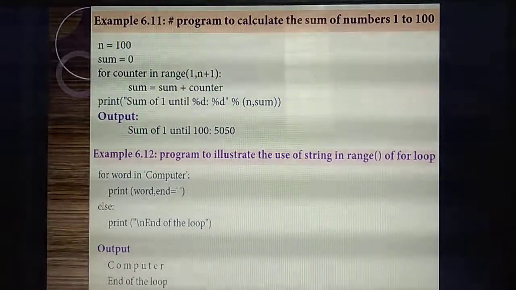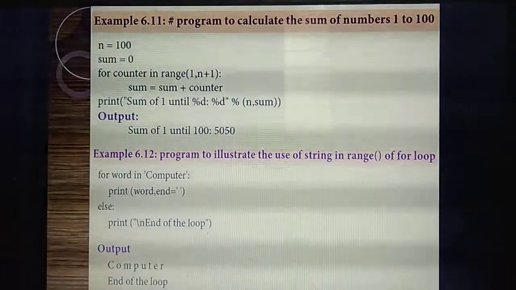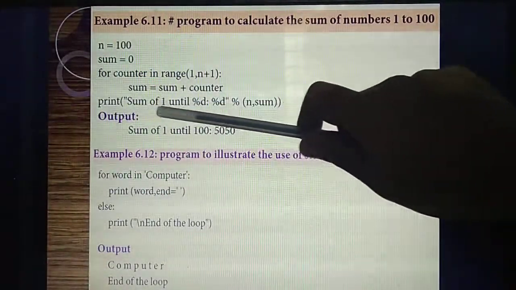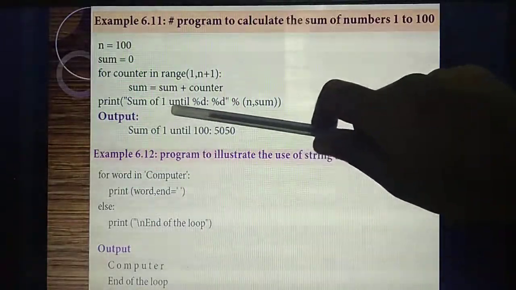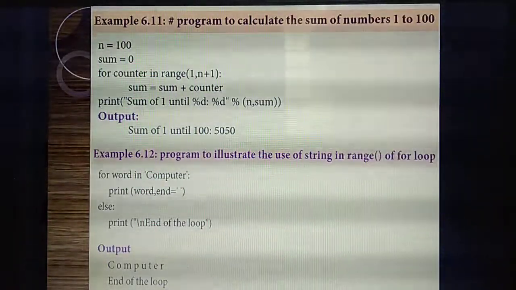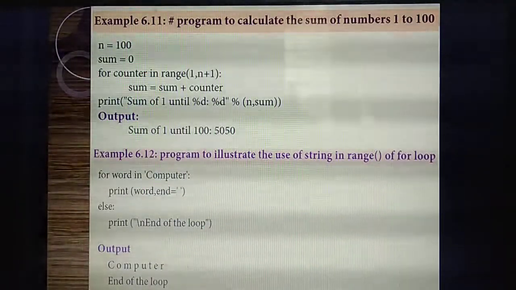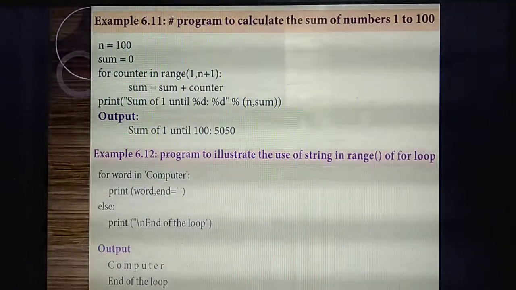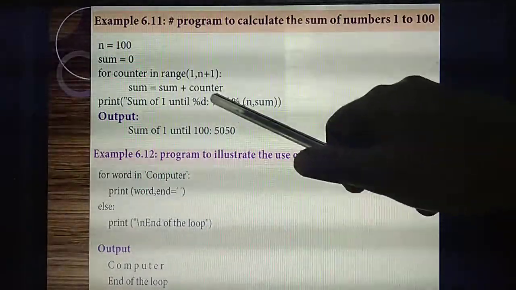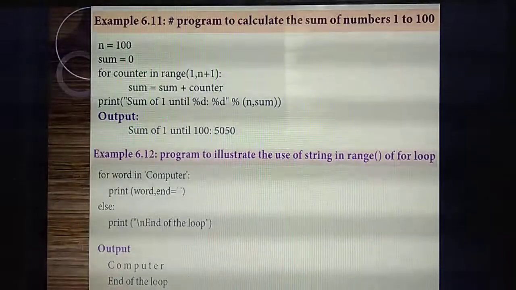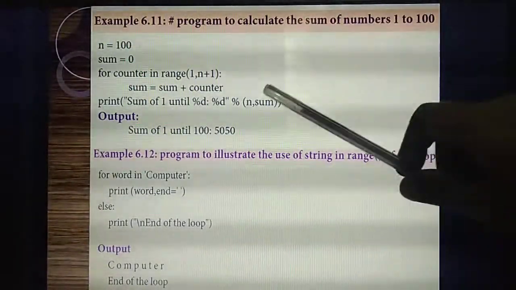Now, what's the next step? You are going to print the result. So you are going to print the sum of 1 until 100. What's the meaning of percentage d? Percentage means float numbers. So here we are giving what? Numbers. That means decimal numbers. Okay, percentage d, decimal number.